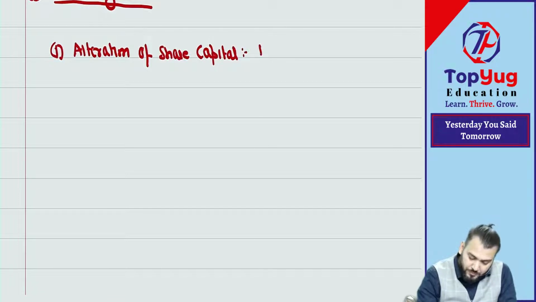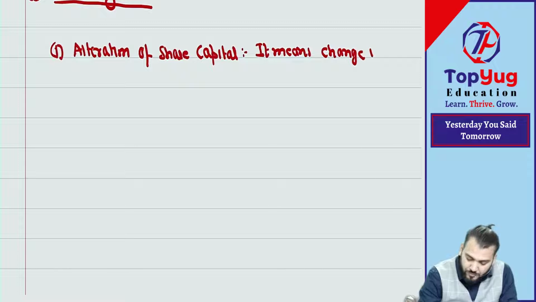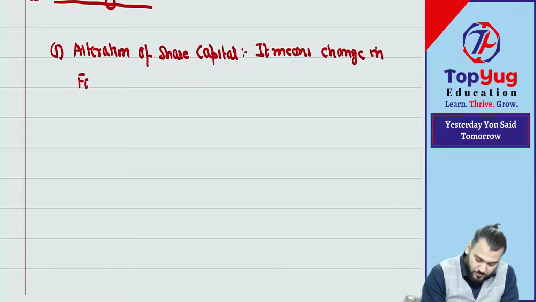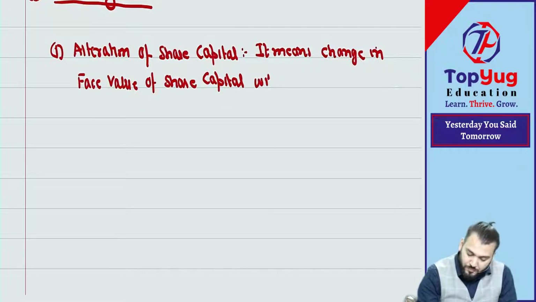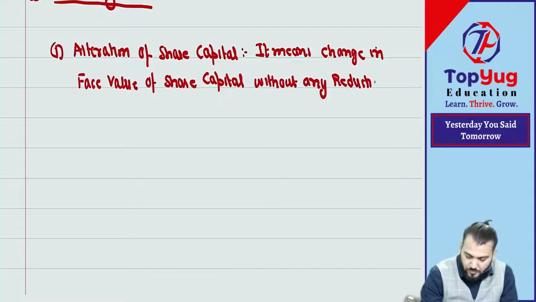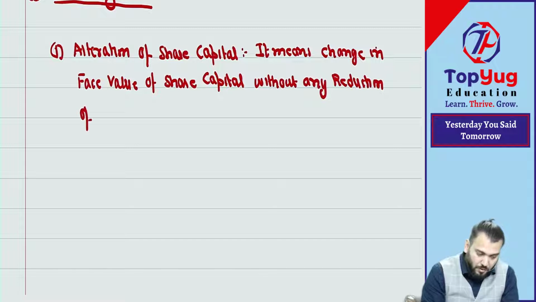Write down, it means change in face value of share capital without any reduction of paid up capital.